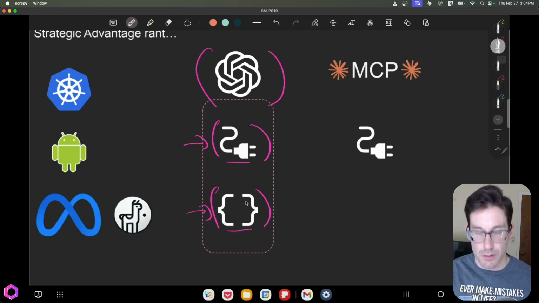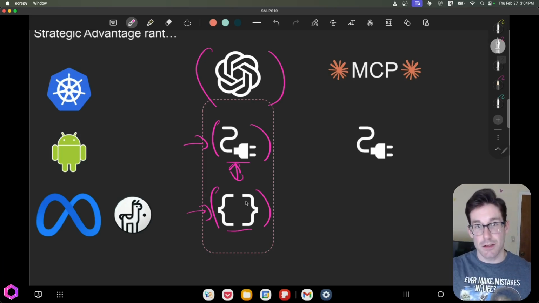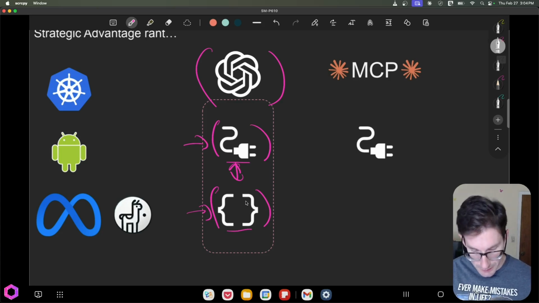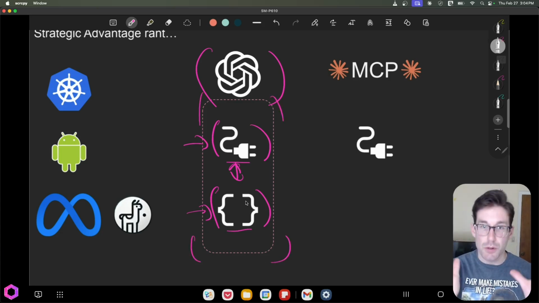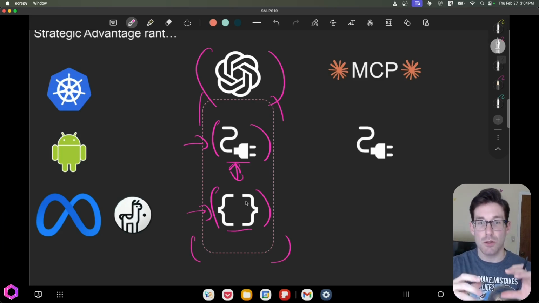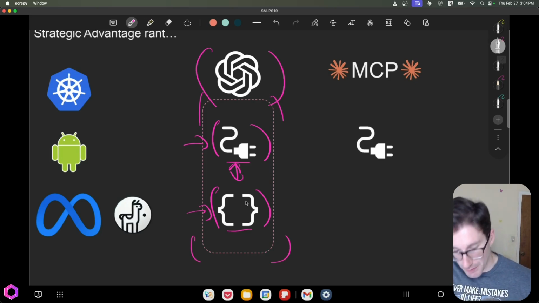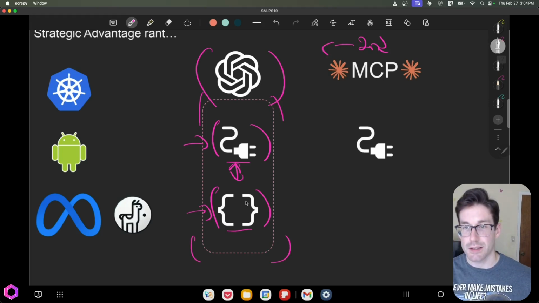They still have this and it's still used, but this is their approach of extending the AI model's ability to get out of the cage, so to get access to other data sets and tools. They set it up this way, but it was closed. That's the premise of this box here, it's closed only to their models. So only OpenAI models can utilize these tools to reach out to the world. They're creating custom integrations and custom setups for themselves, hoping to create a marketplace around it to have other people build on top of it to help them get faster reach for their models to other things. But it didn't necessarily take off. This is where MCP stepped in from Anthropic, because remember, they were in second place, and they needed to figure out a way to catch up, or at least to catch up in this sense.